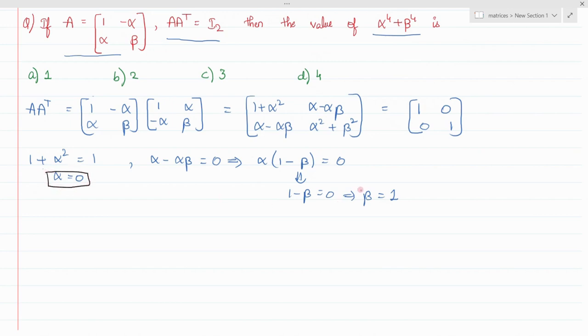So alpha is equal to 0 and beta is equal to 1. So when you substitute here 0 power 4 plus 1 power 4, you will get 1. So 1 is the required answer for this question.